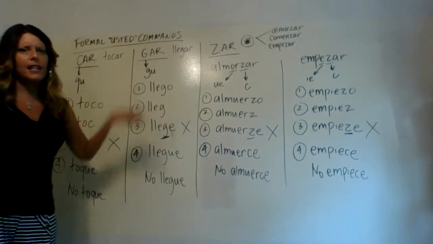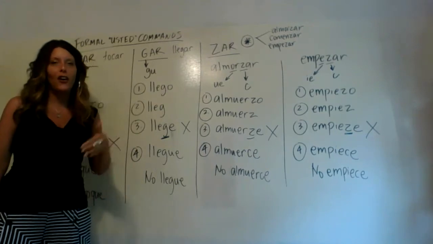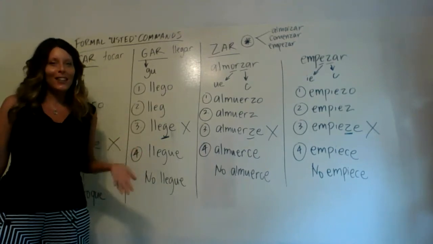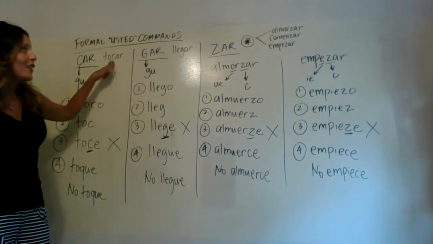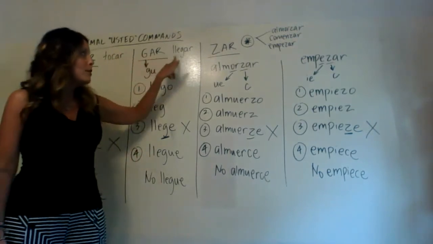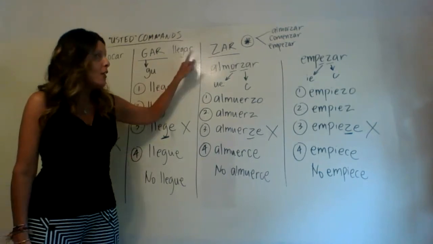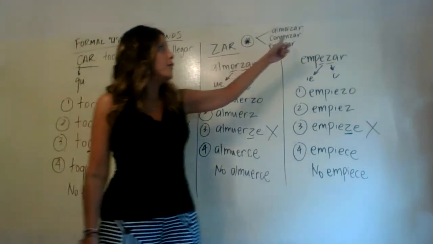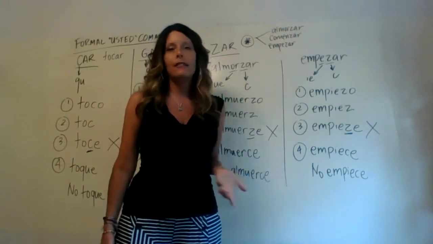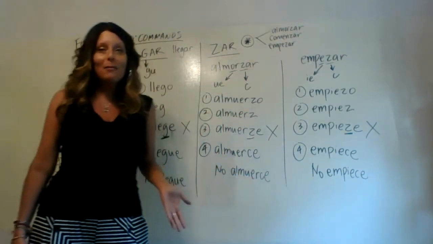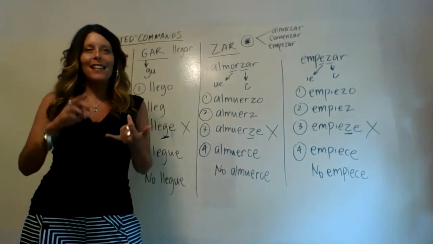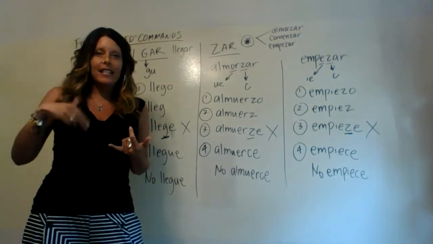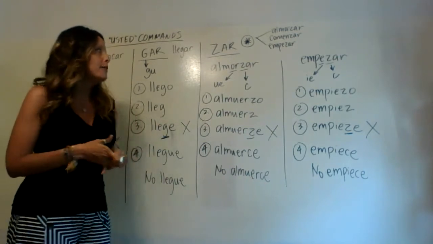I've had some students ask me before, how do I know when a verb is a car, gar, or zar verb? Luckily for you, it's really easy to figure out because the verb literally ends in car, or for gar verbs, the verb ends in gar, or for zar verbs, the verb ends in zar. You don't have to memorize them, just look and see if the verb ends in C-A-R, Z-A-R, or G-A-R.